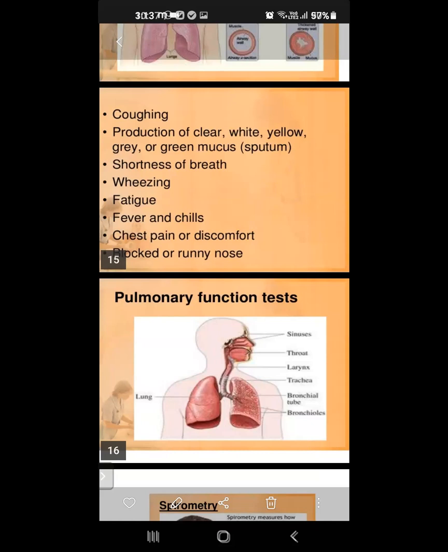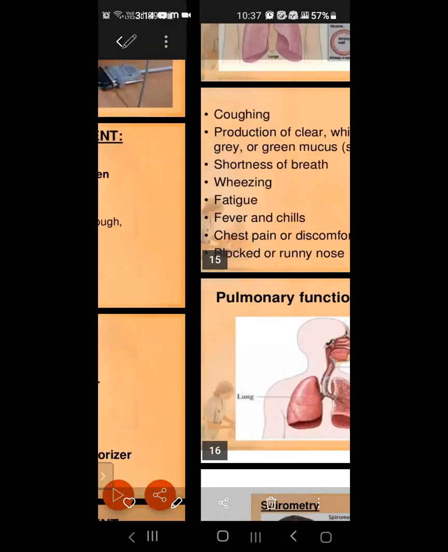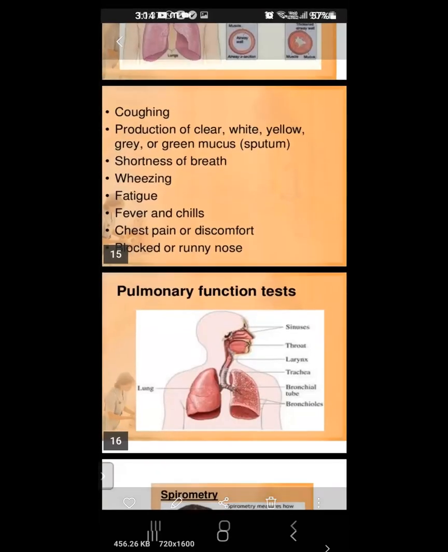Yes. Next one is the pulmonary part. It means how we analyze what is happening to the patient, what the condition is, what the diagnosis is. We do the pulmonary function test, that is spirometry.